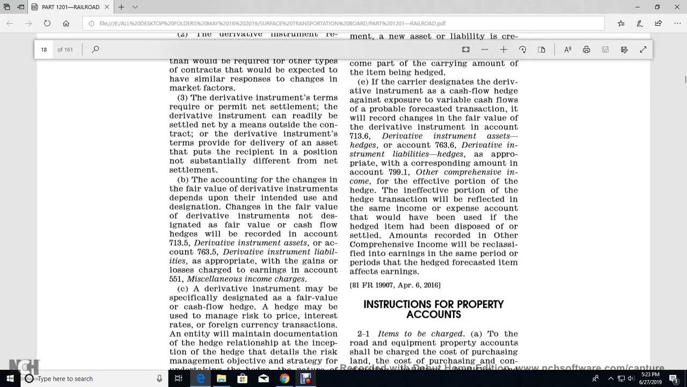If the carrier with the designated derivative instrument with the cash flow hedge against the exposure to the variable cash flow of the probable forecast transaction will be recorded change of the fair value of the derivative instrument in account with the 713.6 and derivative instrument asset hedge in account 763.6 the derivative instrument liability hedge is appropriate with the corresponding amount of the account 7991 other comprehensive income. The ineffective portion of the hedge, the effective portion head transaction related to the same income and expenses account that would have been used to hedge and have been disposed of or settled, amounts recorded in other comprehensive income will be reclassified in earnings in the same period of the period the hedge forecast items affecting earnings. Instruction for property accounts.